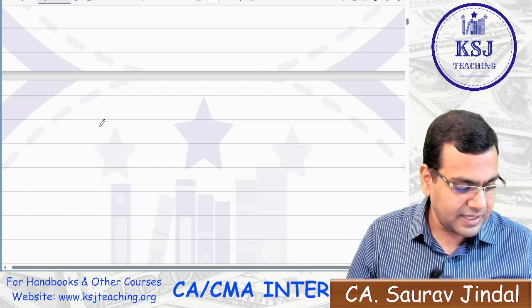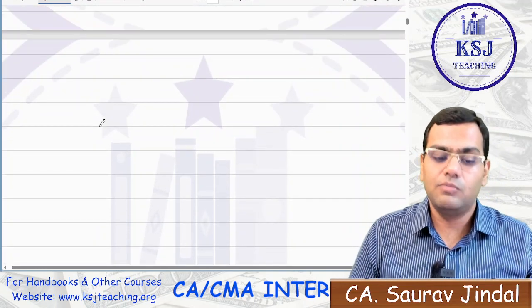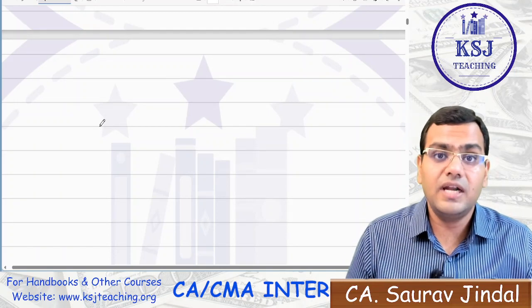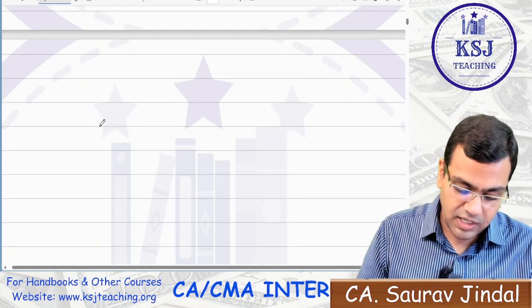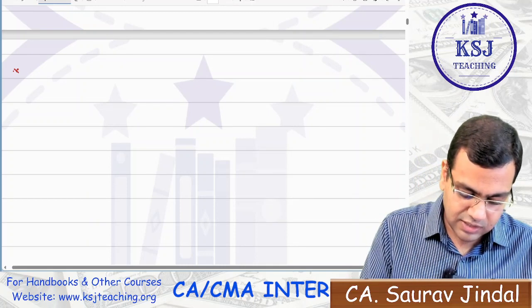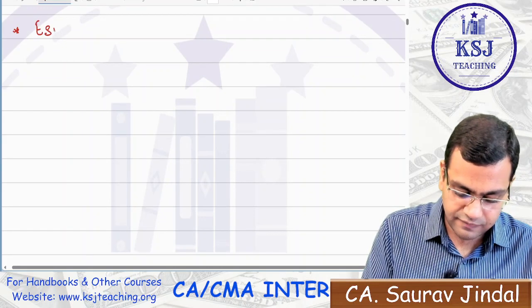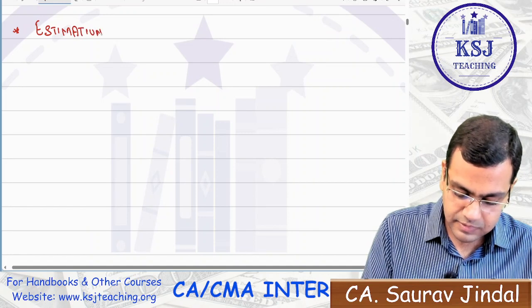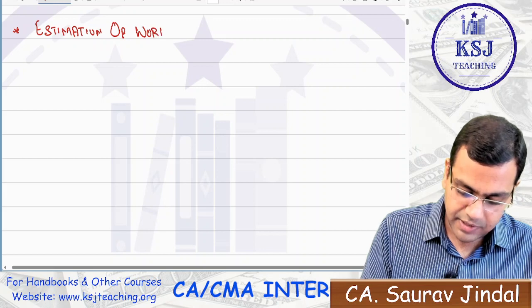So the topic that is coming up is the estimation of working capital, the most important topic from the examination point of view, and we are going to go into the details of each and every item, that how the calculations are to be done. Okay, so let's start with it. The topic is estimation of working capital.